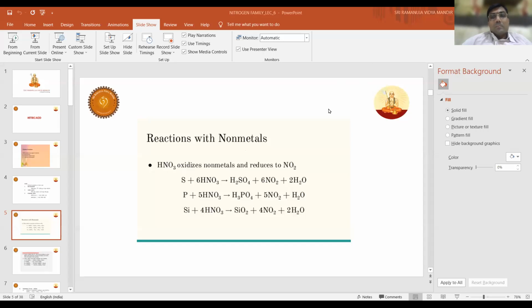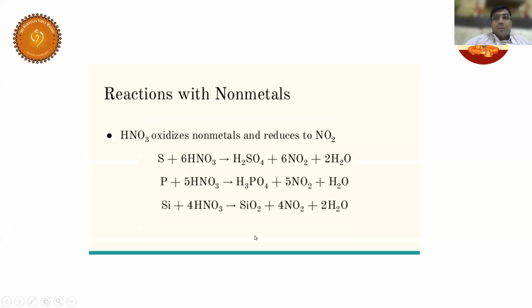Yes, sir. Rahul, is it okay for you? Yes, sir. Fine, thank you. Right. So, is it okay? Now, HNO3 oxidizes non-metals to the respective oxy acids. So, sulfur gets converted into H2SO4, phosphorus gets converted into H3PO4, silicon gets converted into H2SiO3. Students, in the process, the byproducts are NO2 and water.